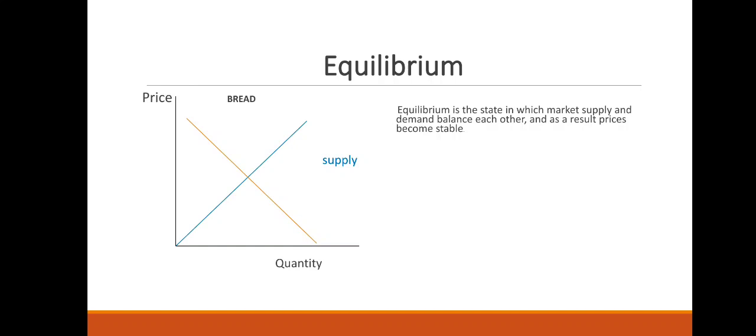For example, if the price is below equilibrium and the quantity demanded is greater than the quantity supplied, it is referred to as a shortage. That is to say the demand for bread is high, but the producers don't produce very much. But if the producers want to produce a lot and the consumers don't want to buy much bread, that is called a surplus.